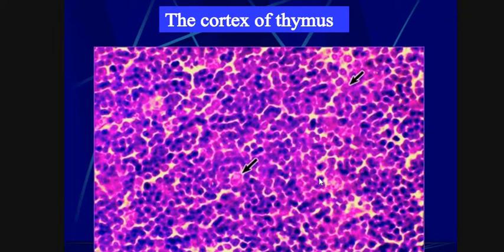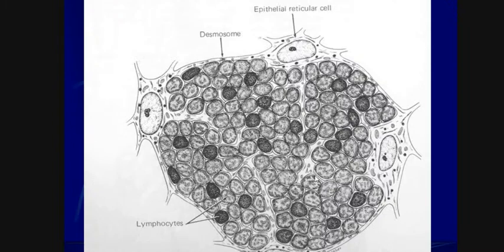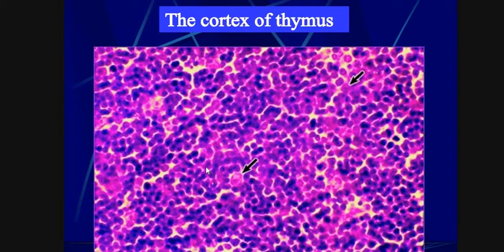Let me come to the cortex of the thymus. Here we can clearly see the ERC cells. These are the ERCs, endothelial reticular cells.